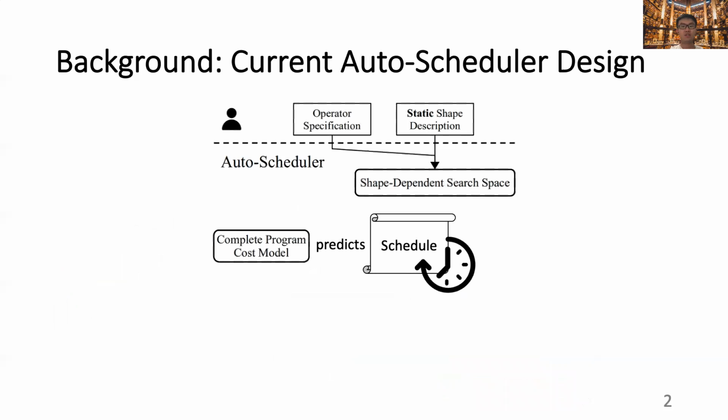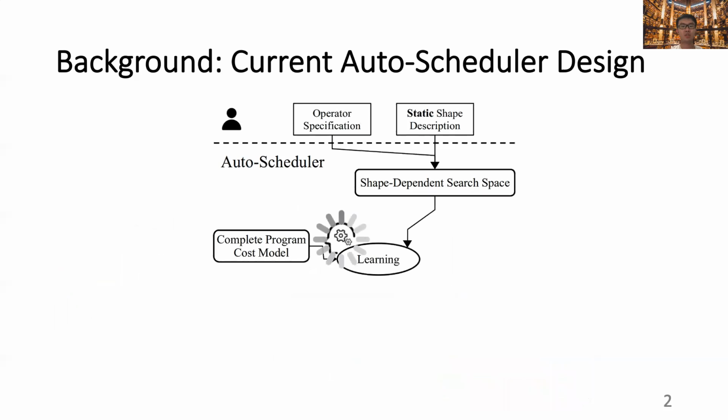To efficiently search through the search space, the autoscheduler introduces a complete program cost model that can accurately predict the performance of each schedule. During the learning process, the autoscheduler uses the cost model that is constantly updated using real hardware measurements to guide the search in the shape-dependent search space, and finally deliver a high-performance program.